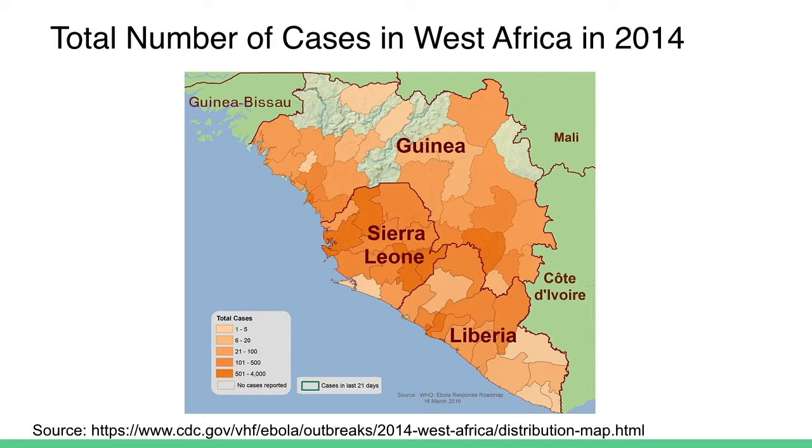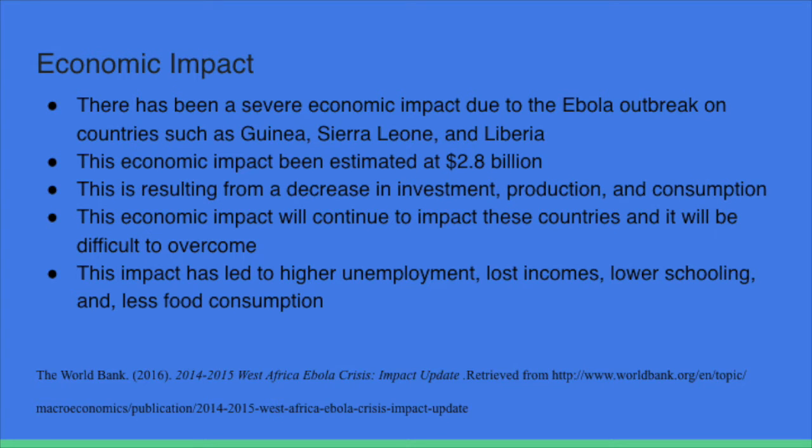This map shows the number of cases in each of these areas during 2014, and as you can see, Sierra Leone and Liberia had cases that were up to 500 and 501 to 4,000. Guinea had cases up to 500, but it doesn't seem that they had as bad an outbreak as Sierra Leone or Liberia. Economic impact.